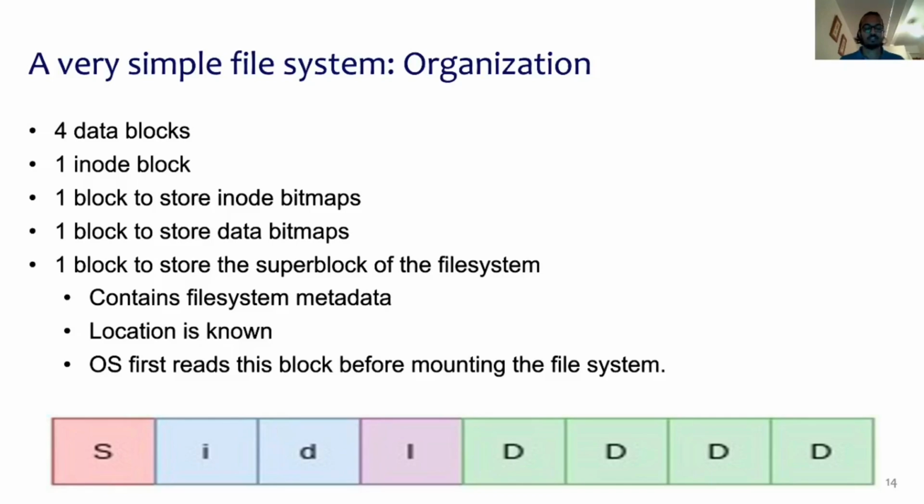The super block basically contains the metadata of the file system, and it is present in a known location. So for the OS, before mounting the file system, it reads the super block and then proceeds to mounting the system. The super block contains information such as number of inodes, number of data blocks, block size, etc.